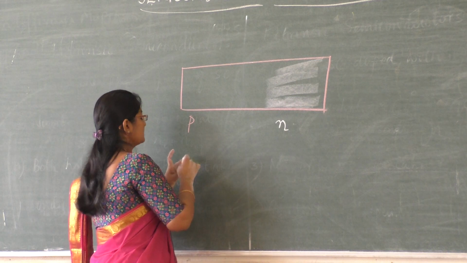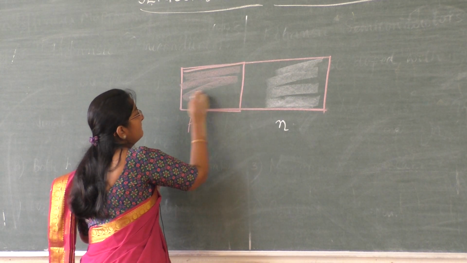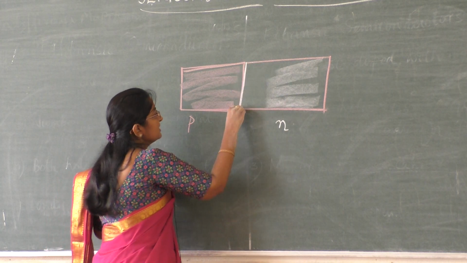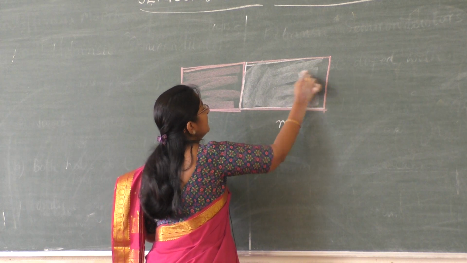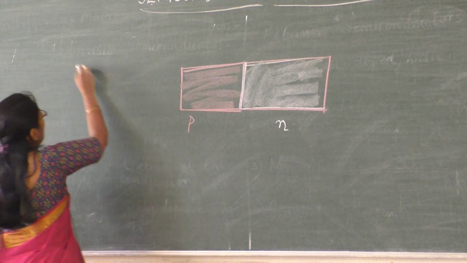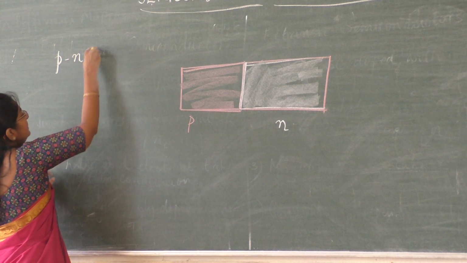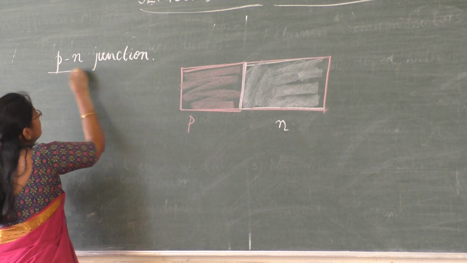This much portion will remain P-type and this much portion will become N-type, and a metallurgical junction is produced, and hence this is called a PN junction.